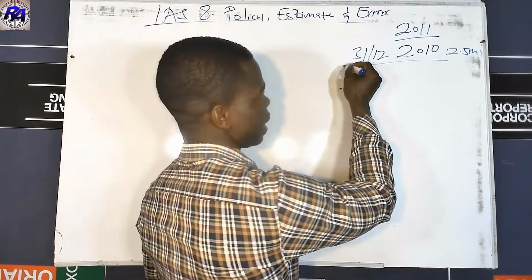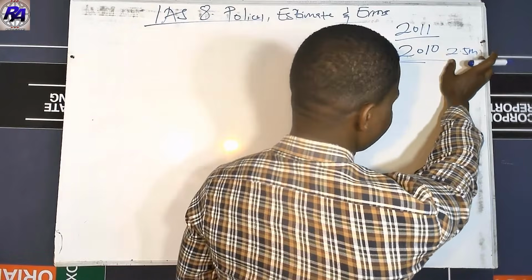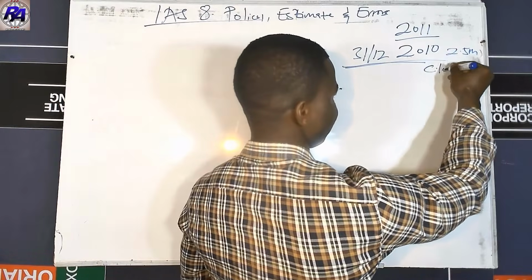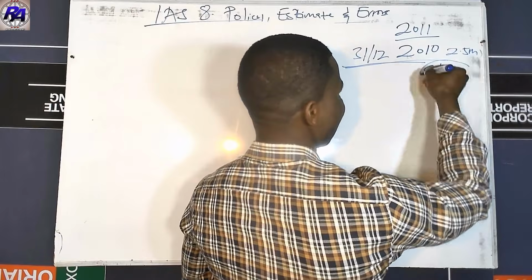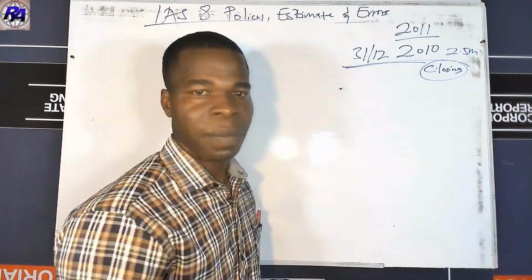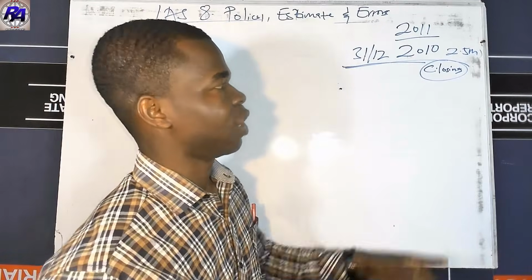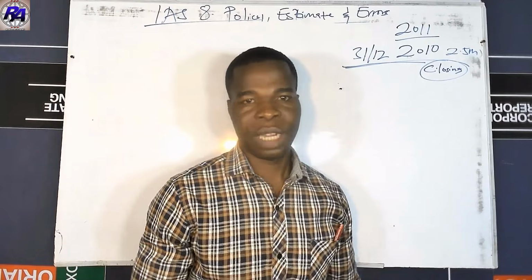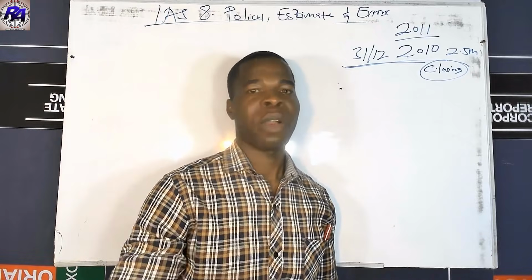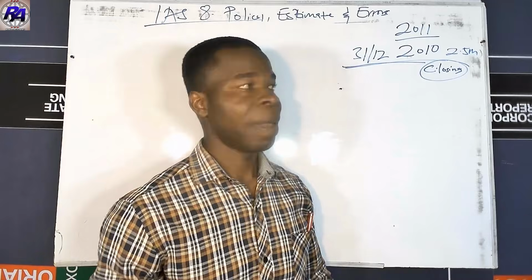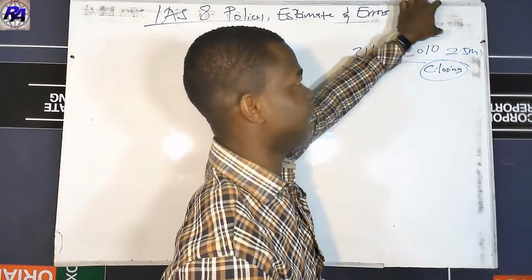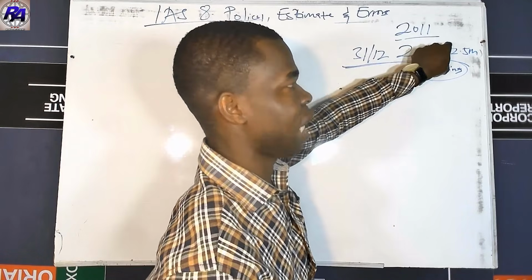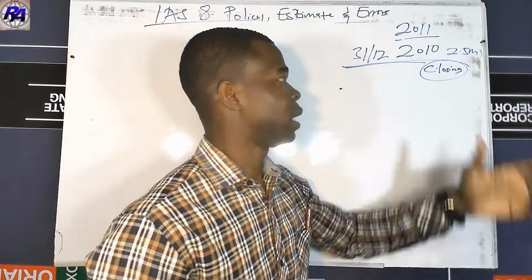So this is the closing inventory, and it had actually been sold, but we accounted for it as closing inventory. That means it formed part of our cost of sale. But this was only discovered in 2011, though it was actually done in 2010.